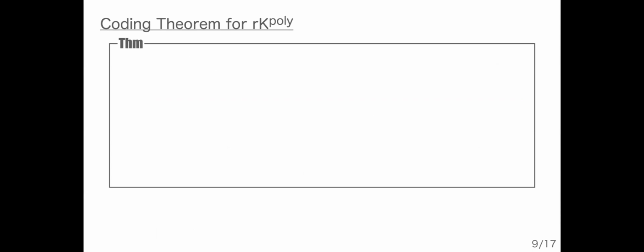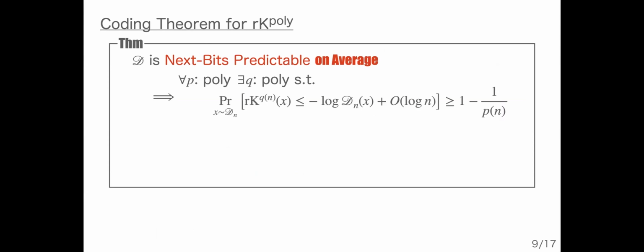Then our coding theorem for rK poly is the following. If the distribution is next-bit predictable on average, then we can obtain average-case optimal coding for rK poly: over the choice of X according to distribution D, with high probability the rK is bounded by the information content.